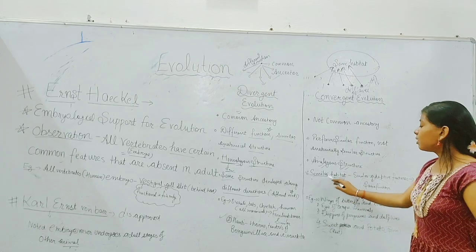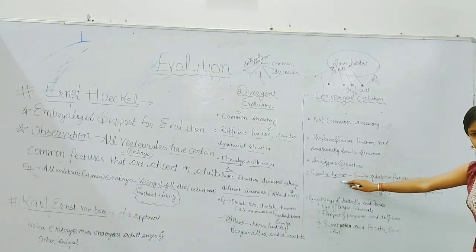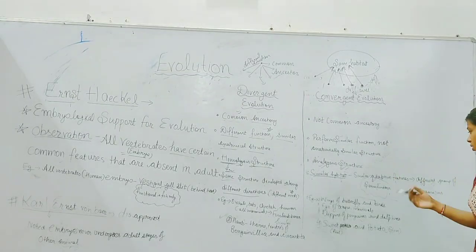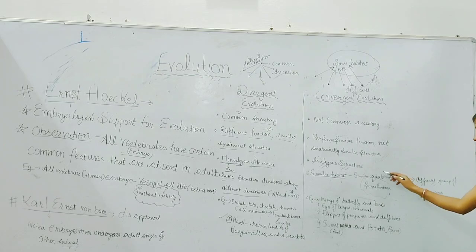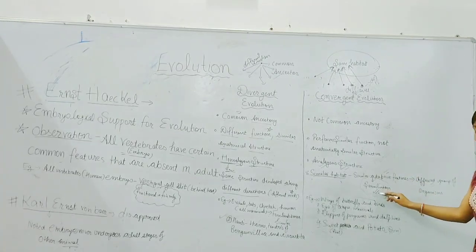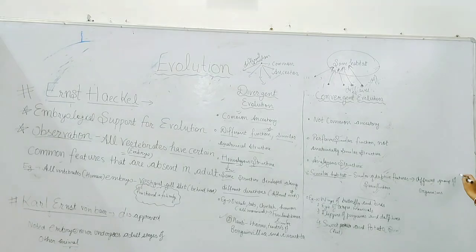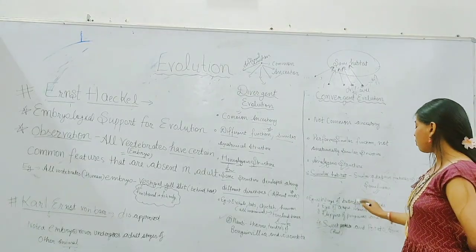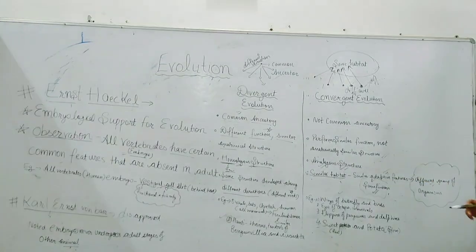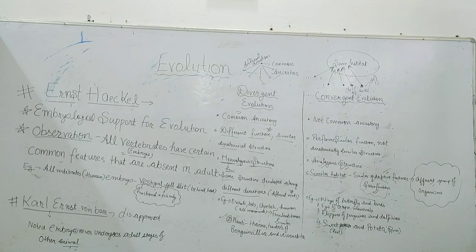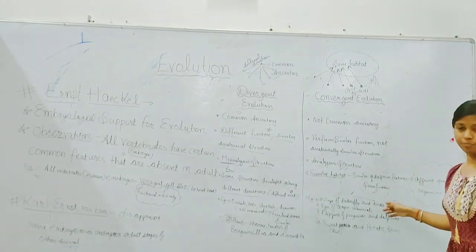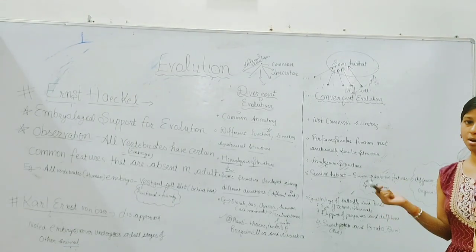They move to a similar habitat. Due to that, they have similar adaptive features. Some features adapt, and that's why they start performing the same functions. However, they are organisms of different groups. For example, the wings of a butterfly and a bird. Look, wings have the common function of flying, right? But as we know, butterflies and birds belong to different categories.